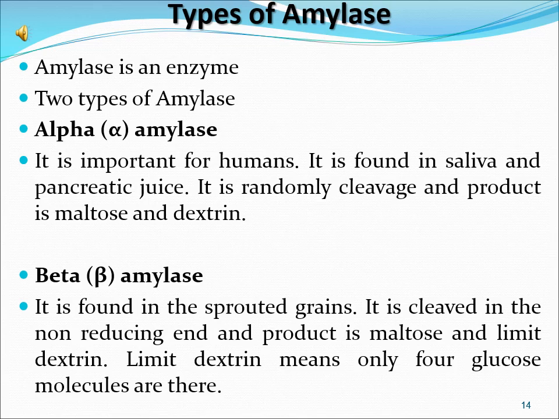It cleaves randomly and product is maltose and dextrin. Whereas beta amylase is found in the sprouted grains. It cleaves at the non-reducing end, and product is maltose and limit dextrin. Limit dextrin means only 4 glucose molecules are there.